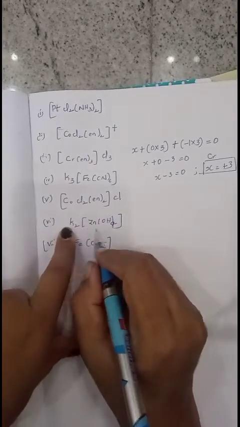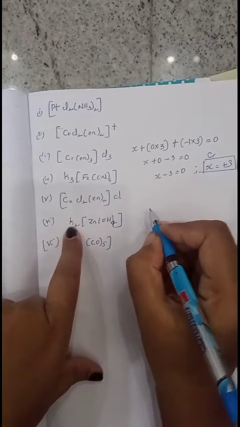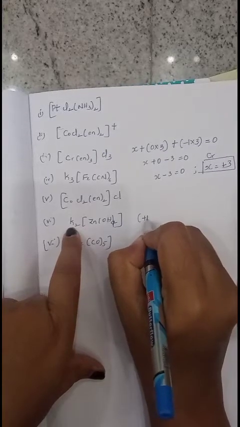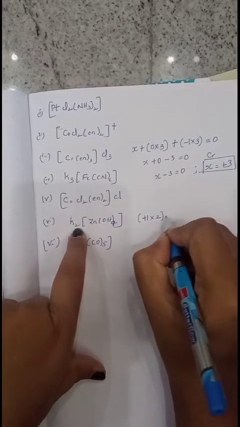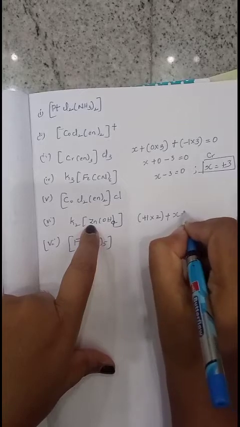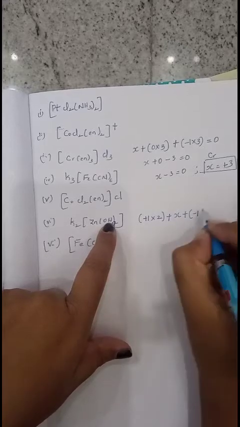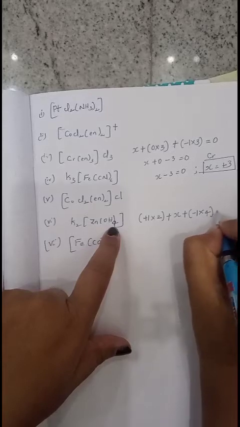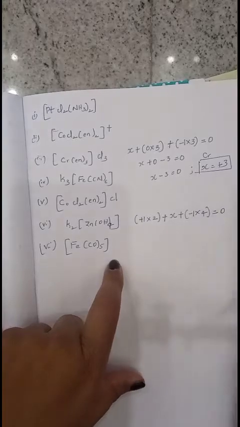For example, a cation is present as a counter ion. First write its oxidation state, because it's not a metal, it is a counter ion. Each potassium has a +1 oxidation state, and the total number of potassiums is 2. So +1 into 2, plus X for zinc, whose oxidation state you don't know, plus OH, each OH with -1 oxidation state, into 4 OH, equals the charge of the complex. Nothing is represented here, so consider it 0.